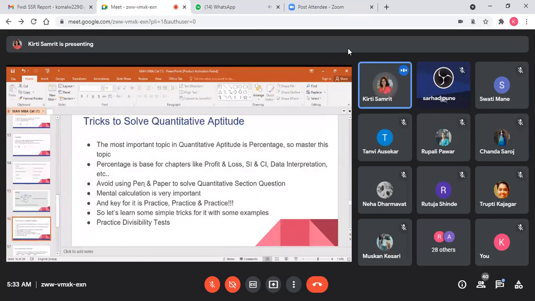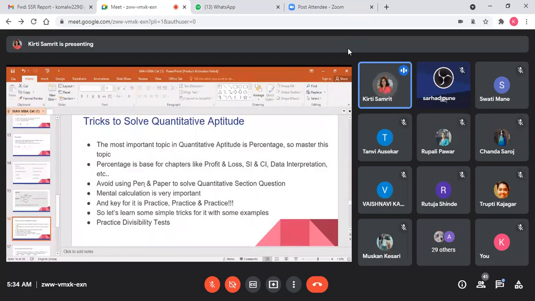Yes, students. Now some tricks to solve the quantitative aptitude. Okay. Now whenever you will solve the quantitative aptitude, remember, students, that the most important topic in quantitative aptitude is percentage. Okay, and many of us don't know how to calculate the percentage. Even most of the time, while calculating our marks or our percentage in our semester, we find the difficulty.